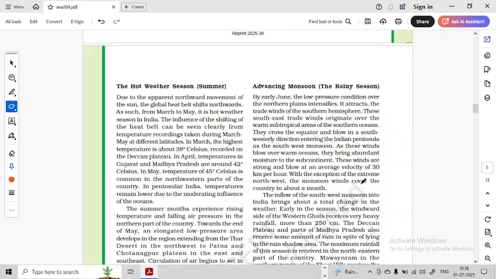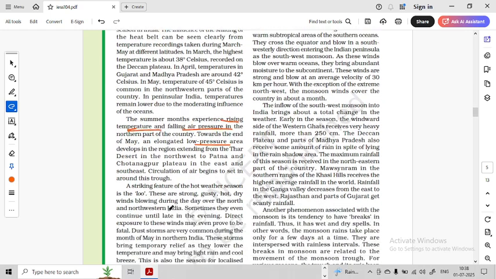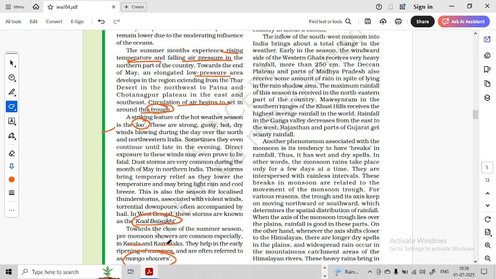Okay. Next, when we talk about hot season, in the summer months, we have rising temperature, falling air pressure towards the end, a low pressure system develops, and the circulation begins to sit in through this trough. Trough means a system of low pressure. Okay. The local wind system in the summer months, we have Lu, we have Kalboisakhi in West Bengal, we have mango showers in Karnataka and Kerala.